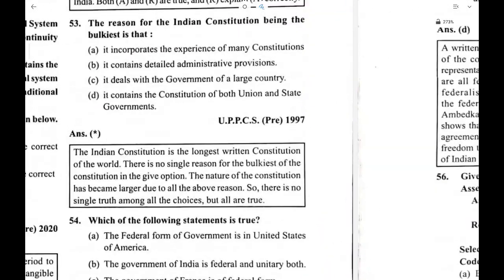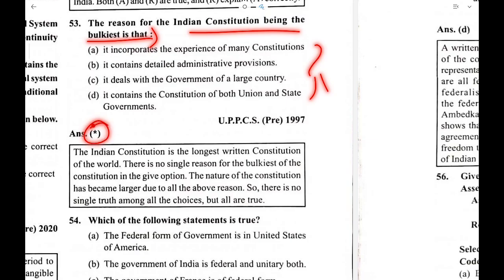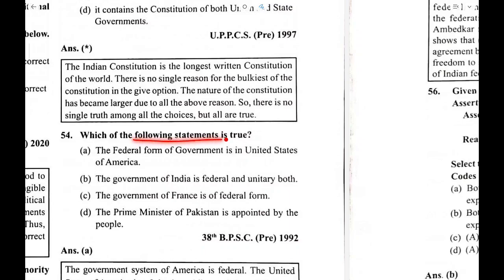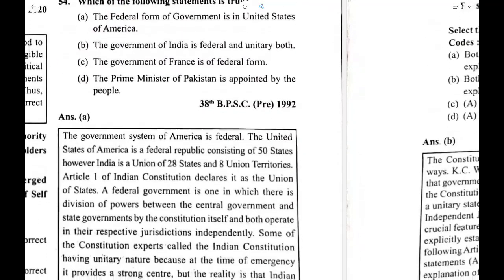The reason for the Indian Constitution being the bulkiest, so the answer is disputed here. There is no single truth among all the choices, but all are true. Which of the following statements is true? Federal form of government is in the United States of America. Yes, this statement is true.